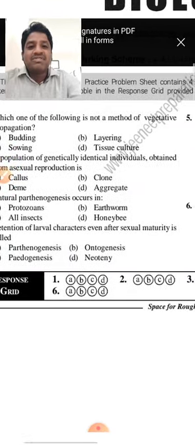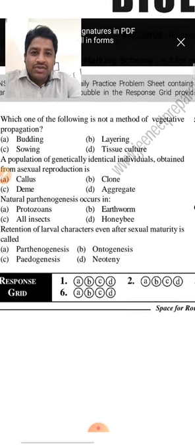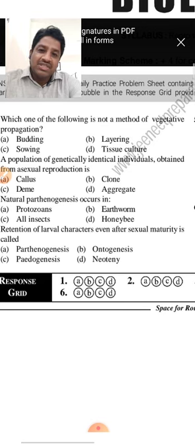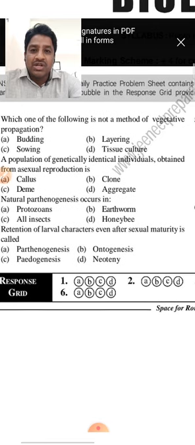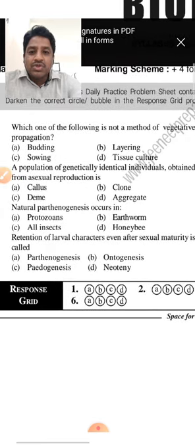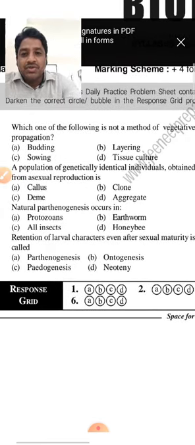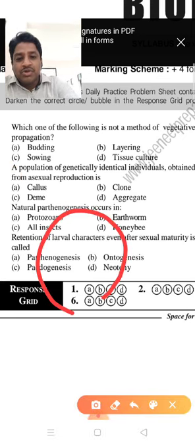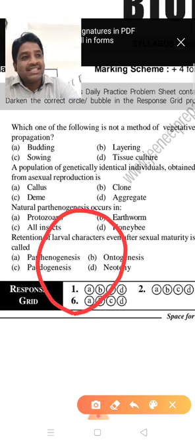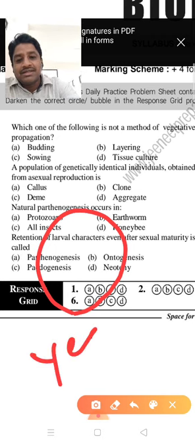Actually, what is meant by vegetative propagation? Vegetative propagation involves only a single parent, and it is the same as asexual reproduction. So vegetative reproduction is similar to asexual reproduction. Here option A, budding, is one of the methods of asexual reproduction. The budding example is the yeast.